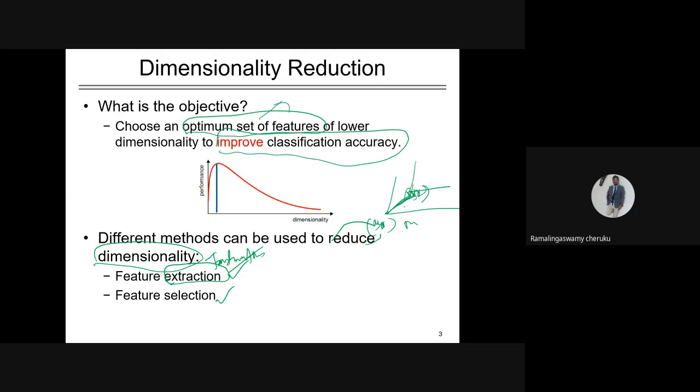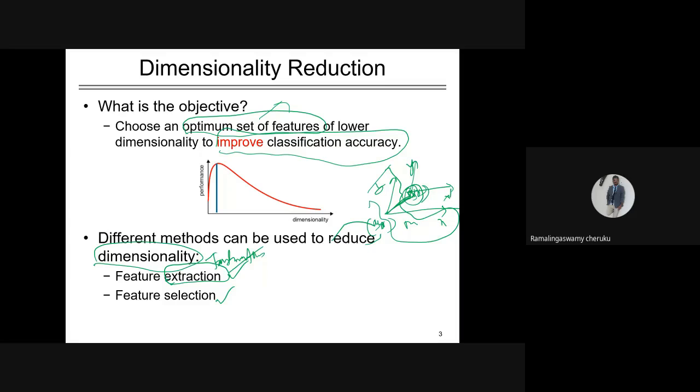In that case, with respect to this x comma y point, these are the new coordinates. This is x, this is y. So this is x bar and y bar, where x bar and y bar are the new dimensions we can say. Basically, we are trying to change the feature space. We are transforming from one space to another space. Okay, this is called feature transformation.